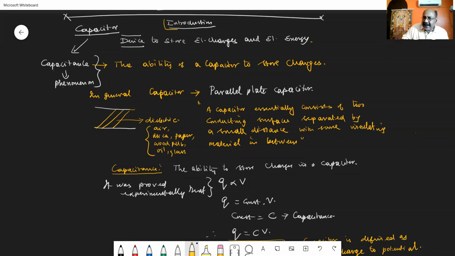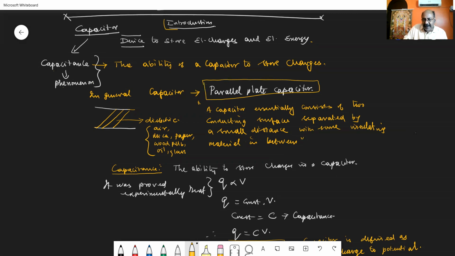When you are considering a capacitor, in general, we are stating it as a parallel plate capacitor. What do you mean by this parallel plate capacitor? A parallel plate capacitor essentially consists of two conducting plates separated by a small distance with some insulating material in between.